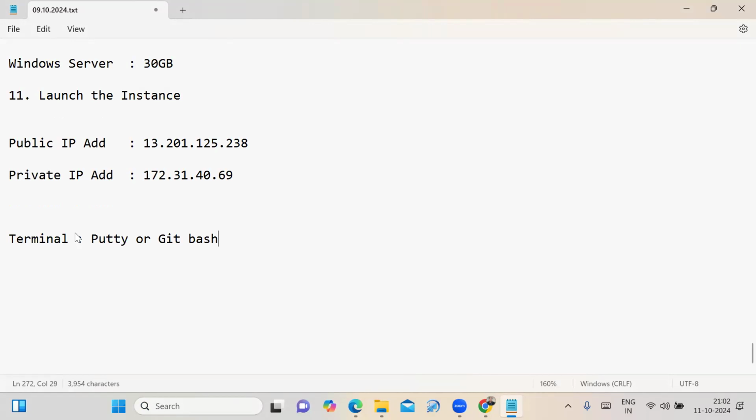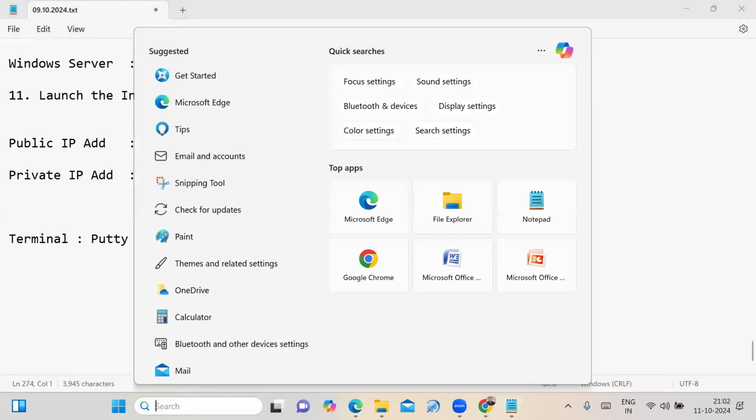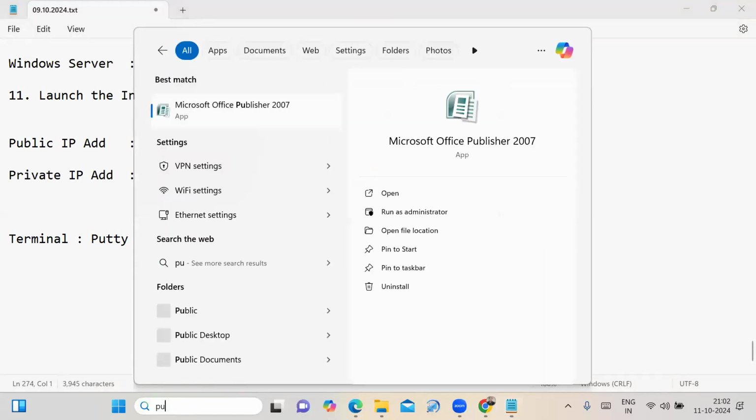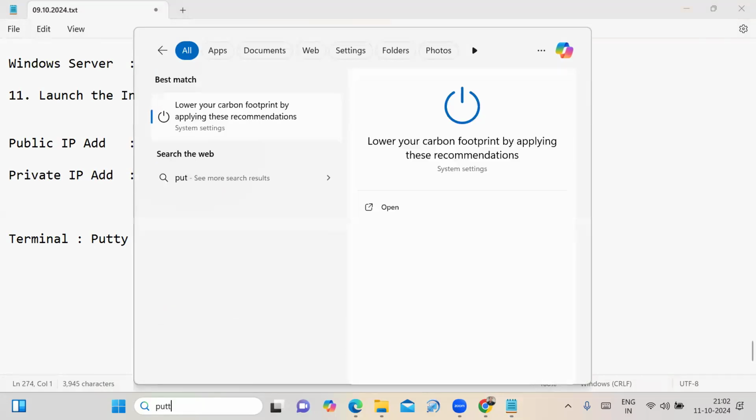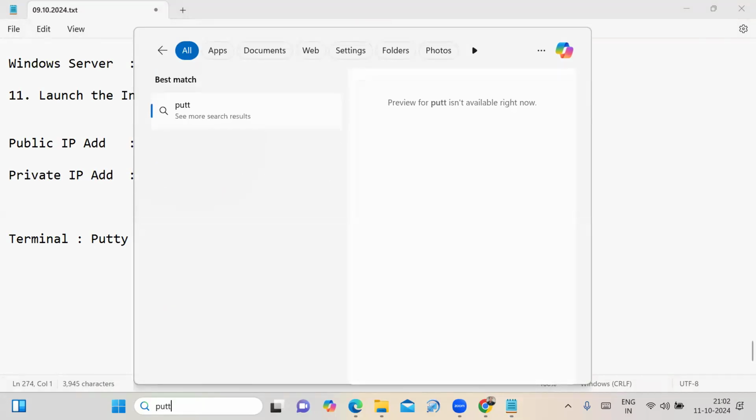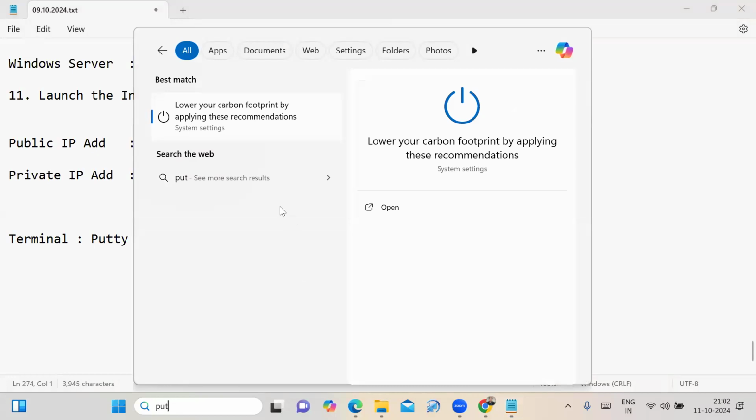Git Bash or any one terminal is required. See that I am using PuTTY to connect to the Linux machine. Before this, the PuTTY software was there on my laptop. Before commencing the session, I have to uninstall the PuTTY software. See that there is no PuTTY software there now, right?